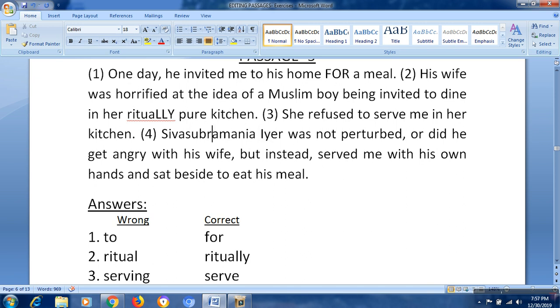And next, Shiva Subramanya Iyer, the teacher, was not perturbed. He was not worried, or did he get angry? We are talking about two actions here. So, not worried nor got angry. So here it might be nor, but not or.